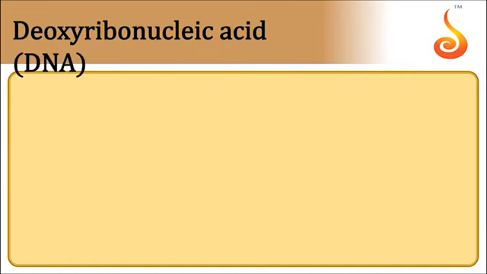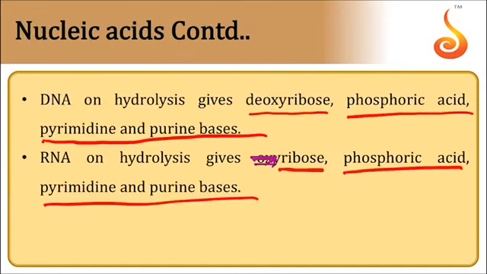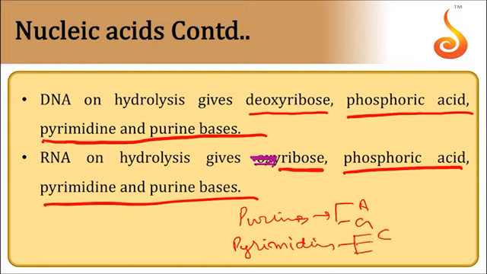Among purines and pyrimidines, purines are two types: adenine and guanine. Pyrimidines, the nitrogen bases, are three types: cytosine, uracil, and thymine. In RNA, thymine is absent, while in DNA, uracil is absent.